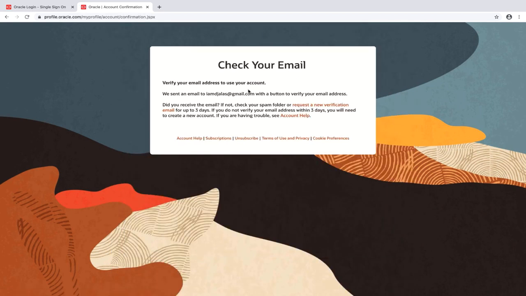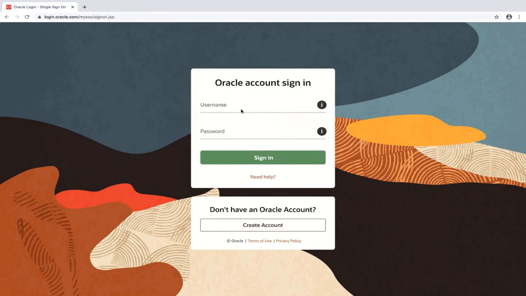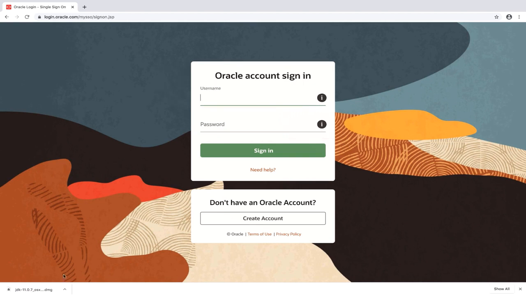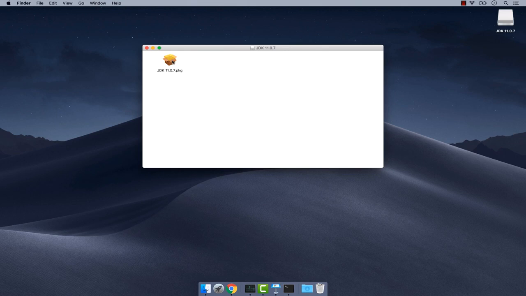I've actually verified the account on my mobile phone. So let me close this. Let me log in, sign in. And there we go. You can see that it is downloading. Now let me click on the DMG, and I'm going to double click on this file right here.